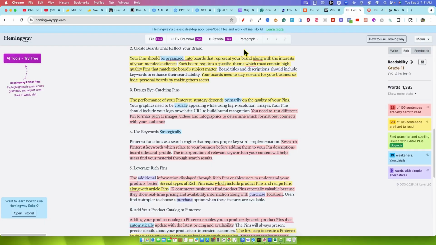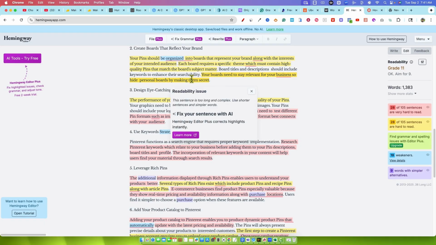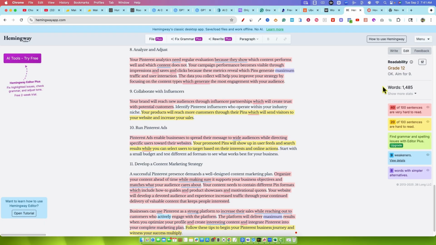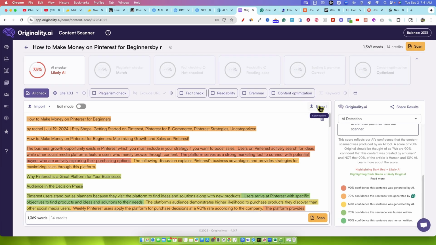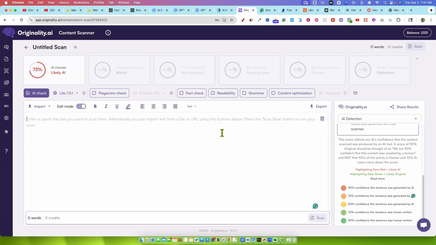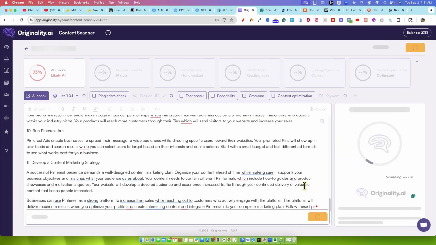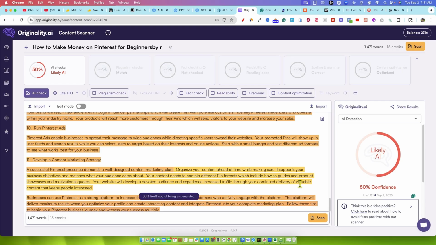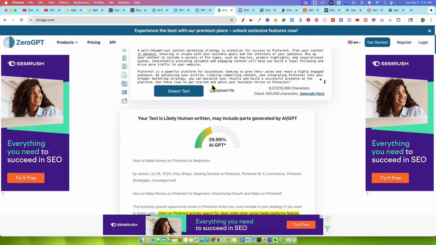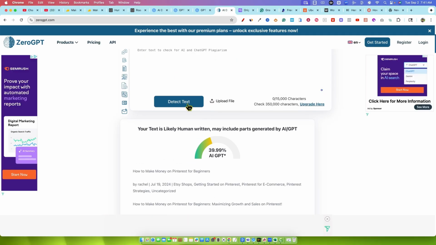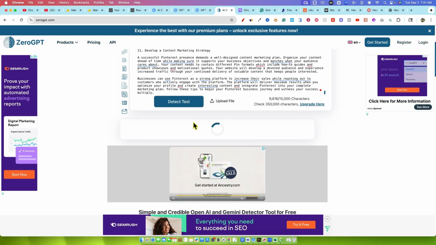So we're going to go into Hemingway and see. This is a grade 11 and it worsened to grade 12. I don't recommend using the ultra mode, but let's see what originality says. If you were just trying to pass AI detection, maybe this is a strategy, but I think the content sounds bad. No one's going to read those paragraphs. I know we're at 50% confidence. So even with originality and using ultra, you're only able to improve it by 50%. You're not able to make it 100%. Let's go paste this in real quick and detect this in Zero GPT.